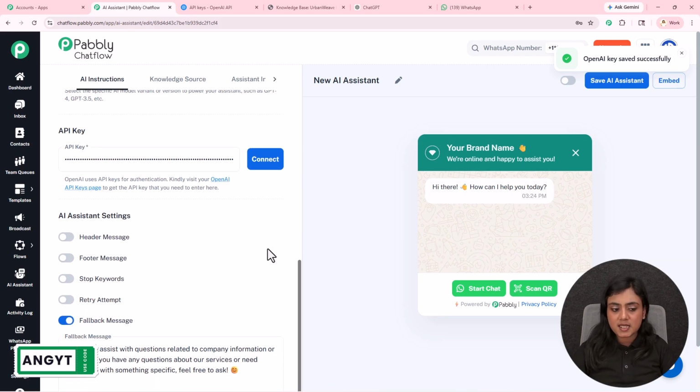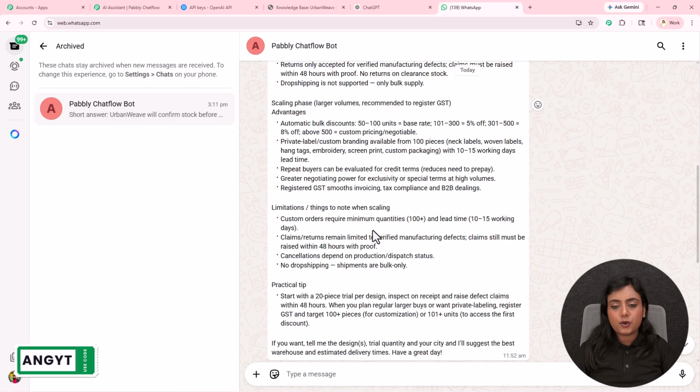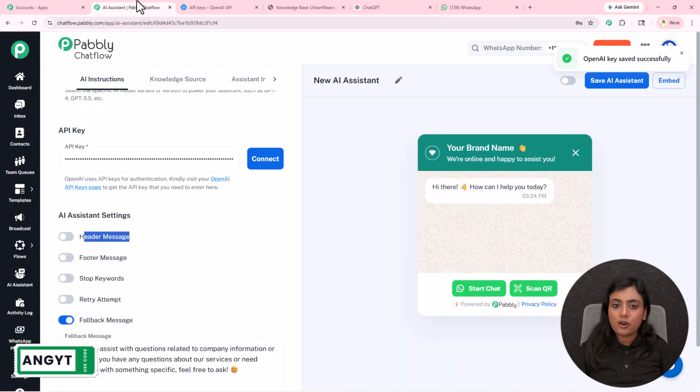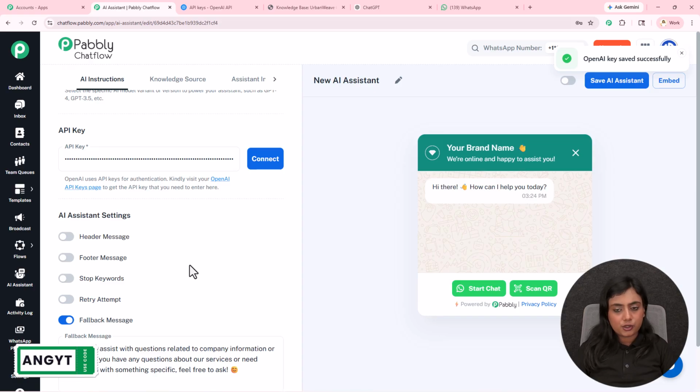Now after the connection has been created, next is AI Assistant settings, under which first is header footer message. If you want to add a footer message or a header message to the messages that this AI Assistant is forwarding, you can toggle these buttons on and enter the message according to your requirement.